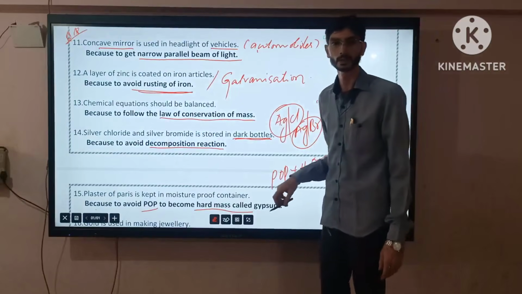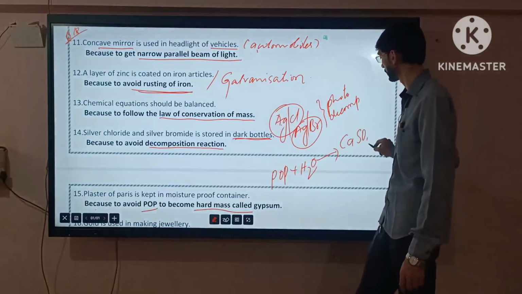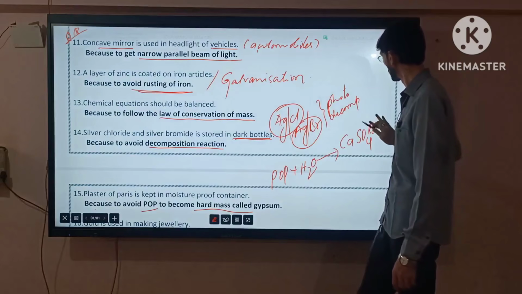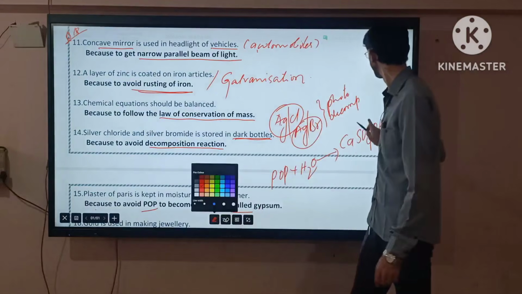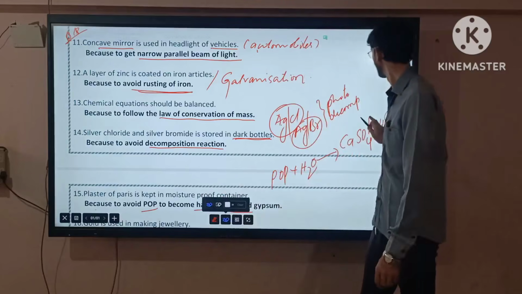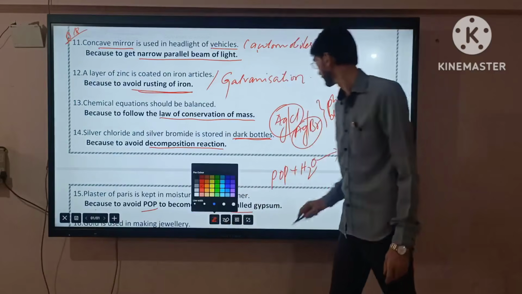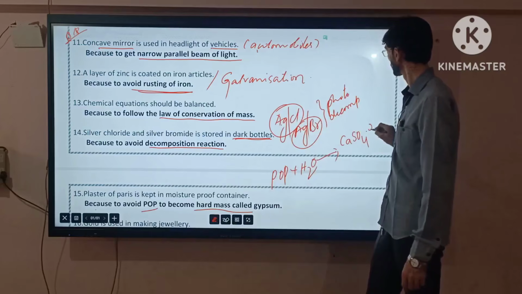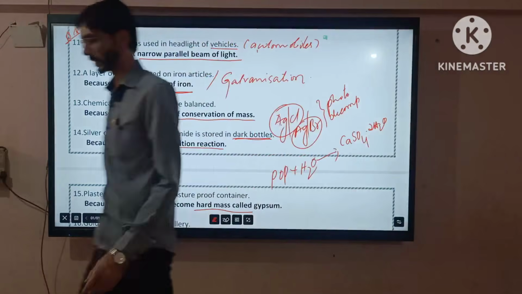The gypsum formula is CaSO4 dot 2H2O. Got it right? Clear? Now let's move on.